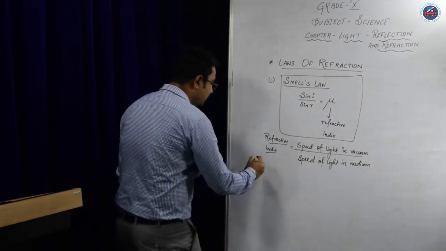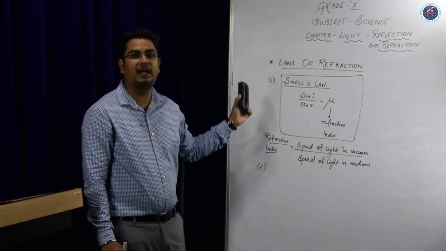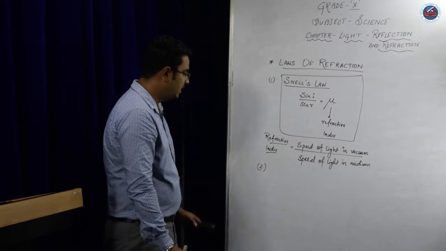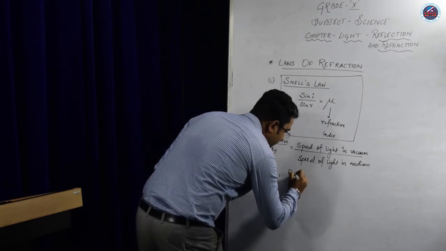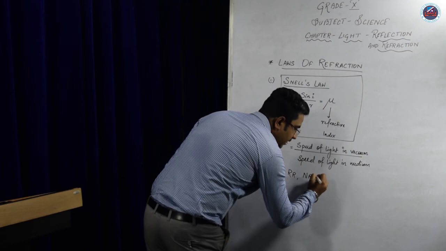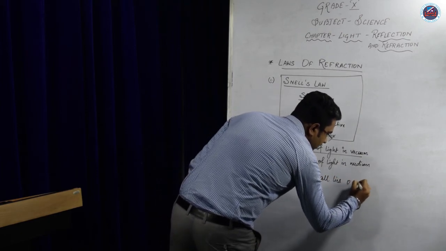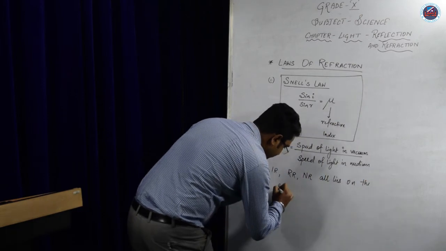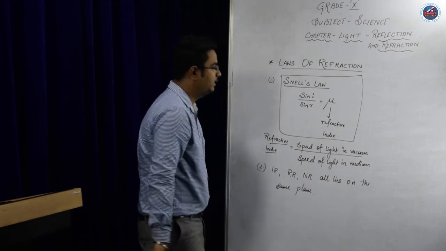Now the second law is similar to the second law of reflection, which we have already discussed. The second law says that the incident ray, the refracted ray and the normal ray all lie on the same plane. That will remain the same.